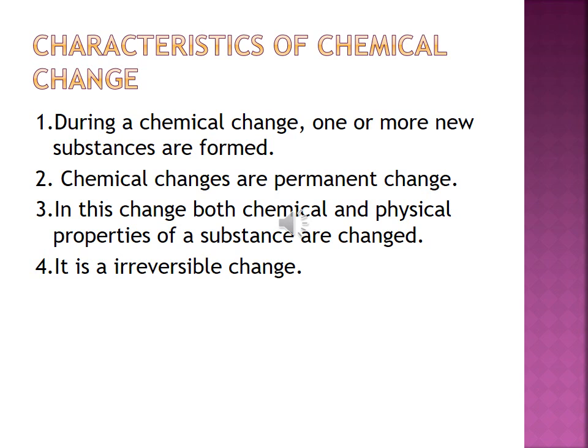Another example is photosynthesis. During photosynthesis, the green part of the plant absorbs solar energy and uses that energy to make food. In these cases both properties are changed, new substances are formed, and it is irreversible. So these are the characteristics of chemical change.